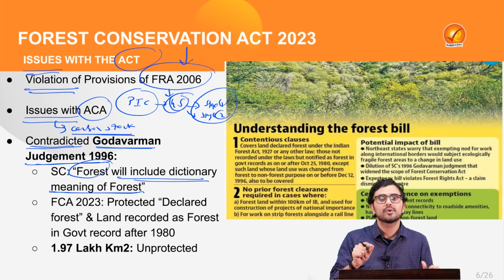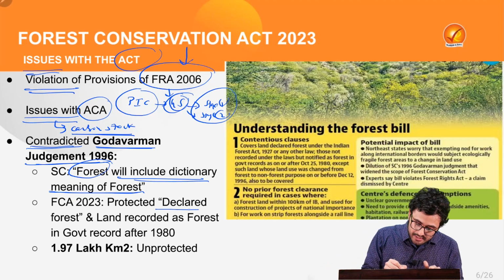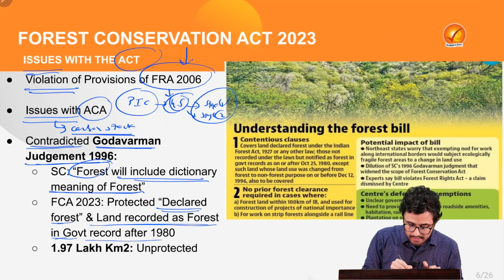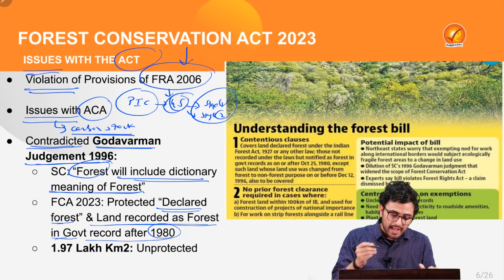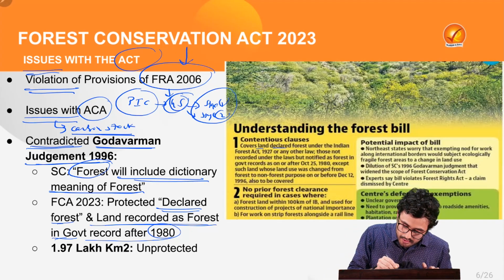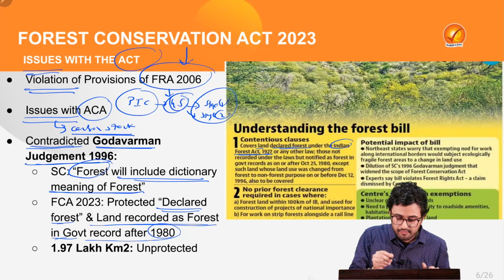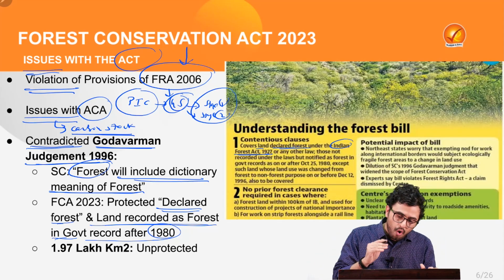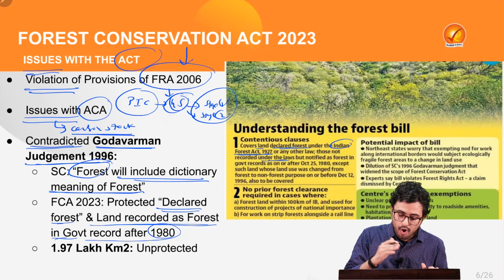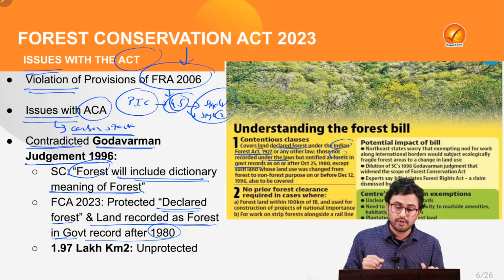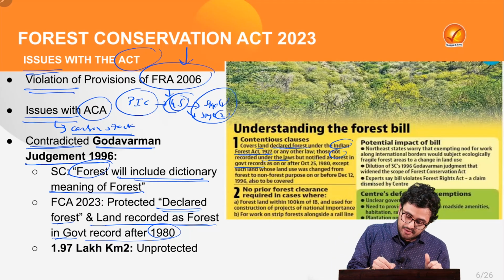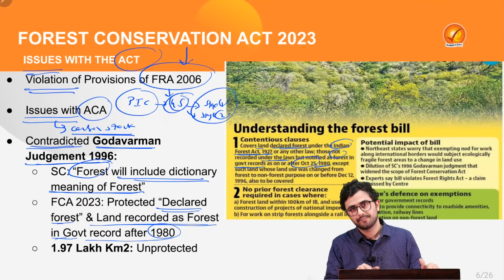But under FCA 2023, only declared forest and the land recorded as forest in the government record after the year 1980 was included. As we can see, it covered the land declared forest under the Indian Forest Act of 1927 or those lands which were not recorded under the law but notified as forest in the government record as on 25th of October 1980.